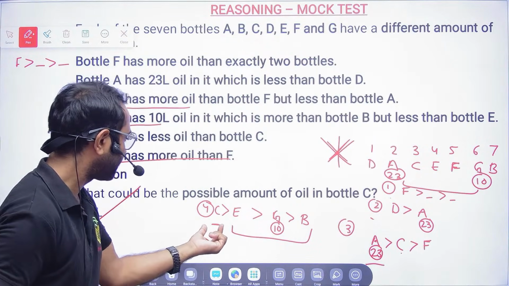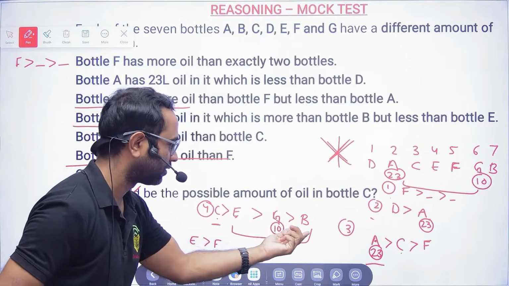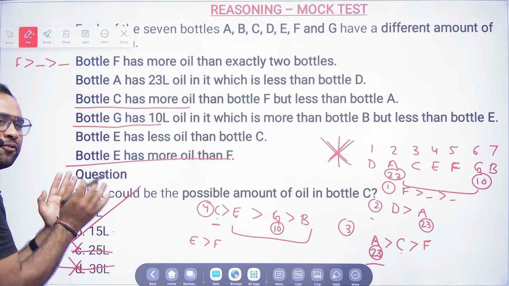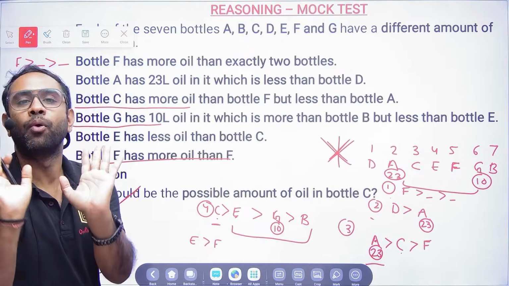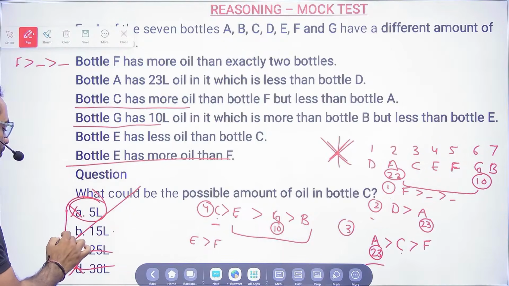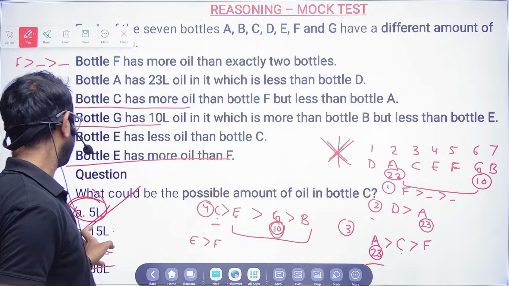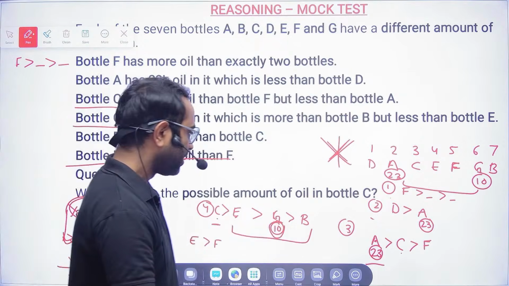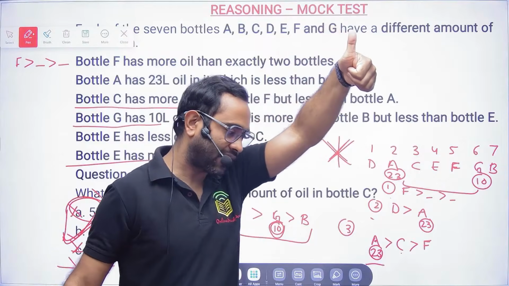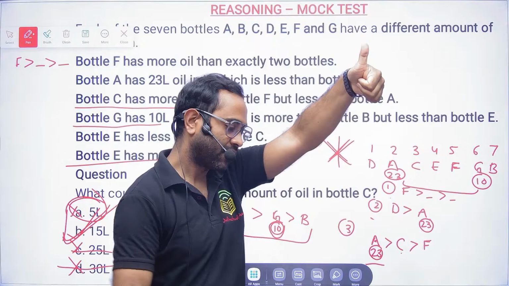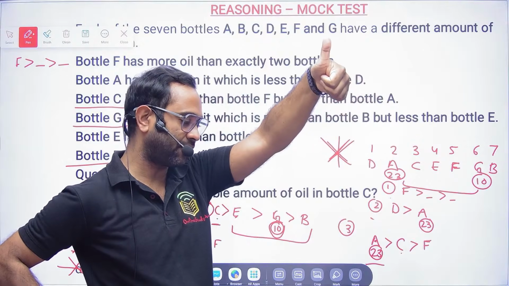Now C is greater than all of these. C is greater than F also. So definitely C's value will be a little more. It cannot be 5, so it will be 15. And then it said G is 10. So we were easily able to make it out. So B is the right answer. Is it clear for everyone? 15 liters. So D, A, C, E, F, G, B.